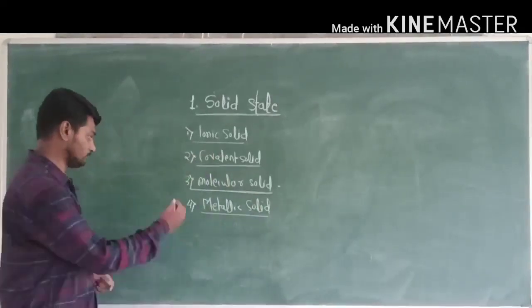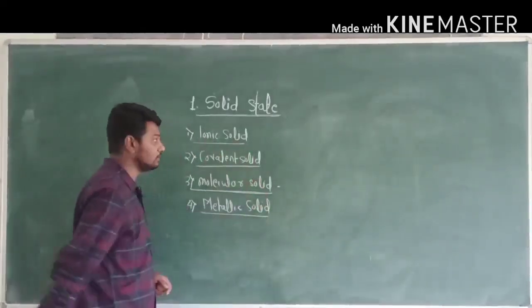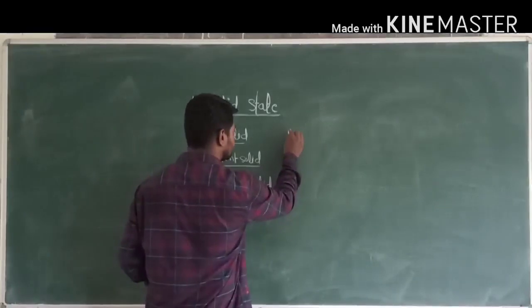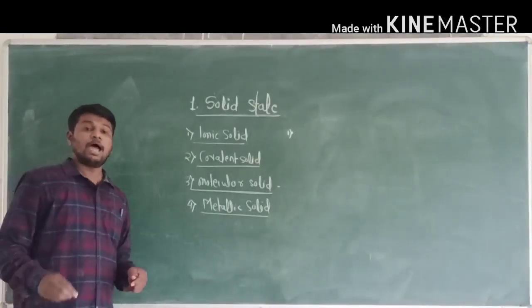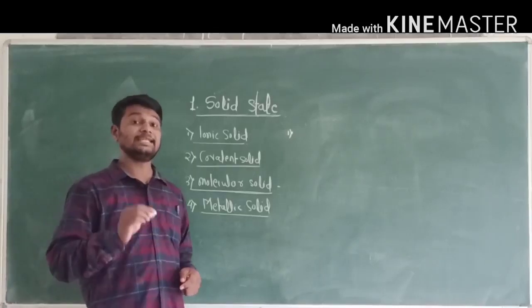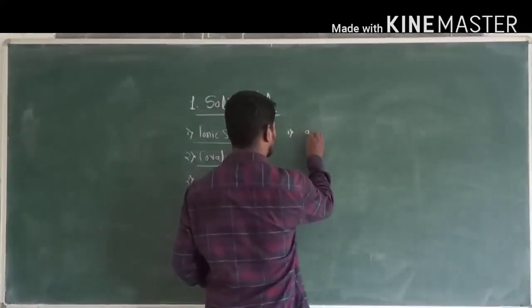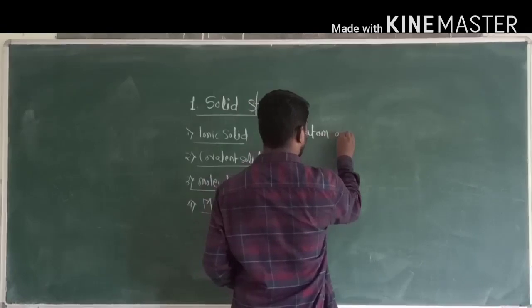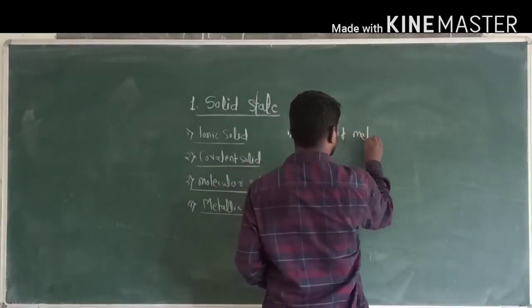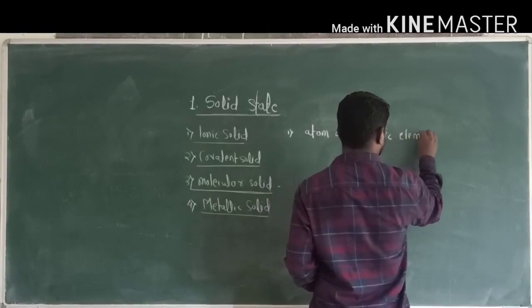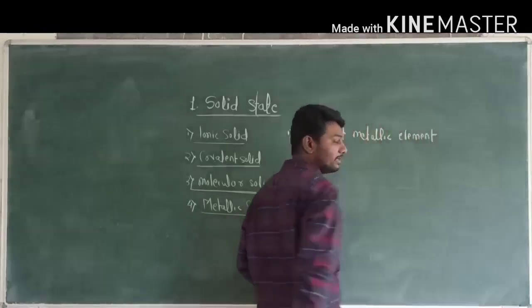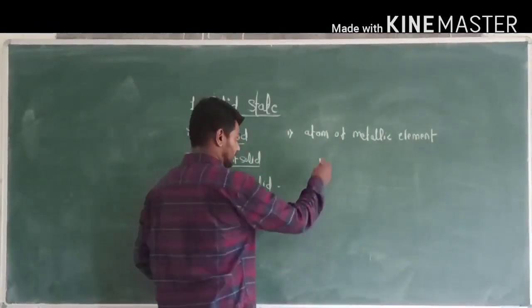Okay. Now last point, that is metallic solid. Okay. Now first point, the constituent particles of metallic solids are atoms of a metallic element. For example, iron.